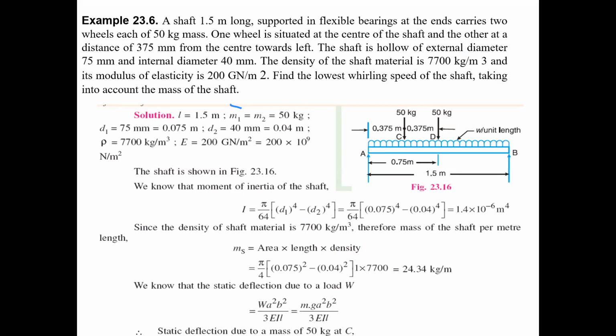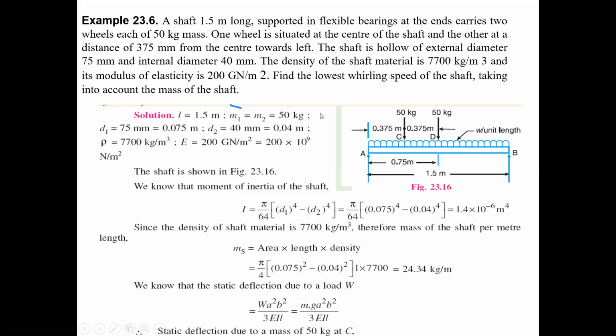A shaft 1.5 meter long, supported in flexible bearings at the ends, carries two wheels, each of 50 kg. One wheel is situated at the center of the shaft and the other at a distance of 375 mm from the center towards the left.